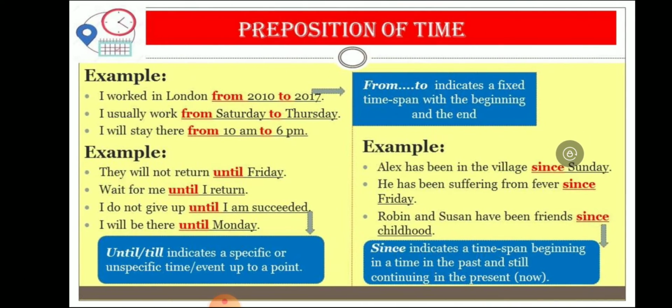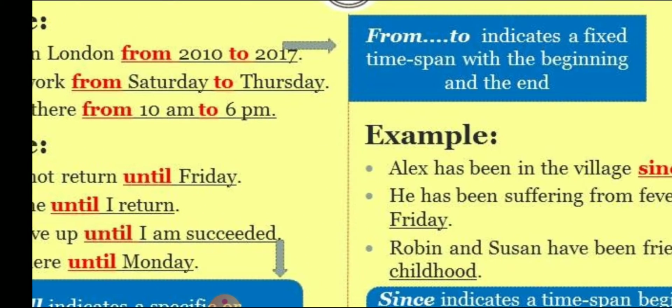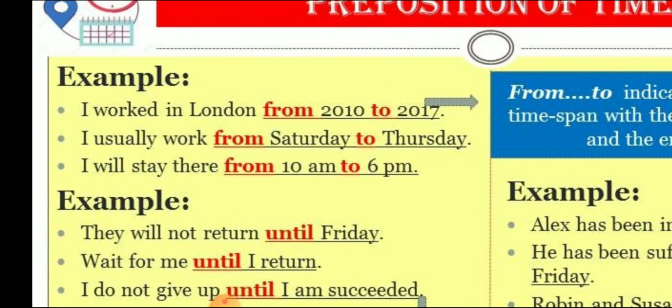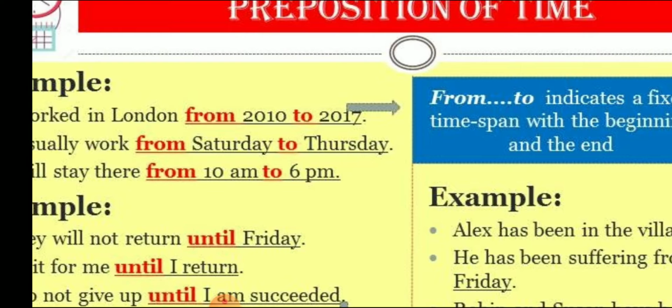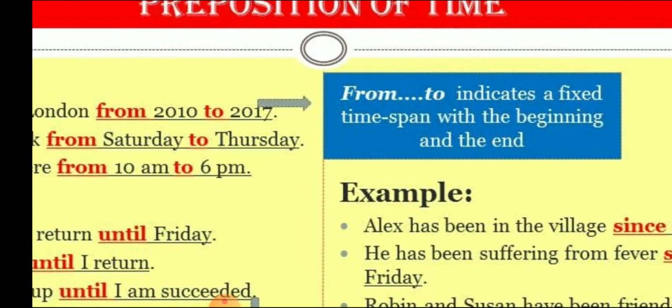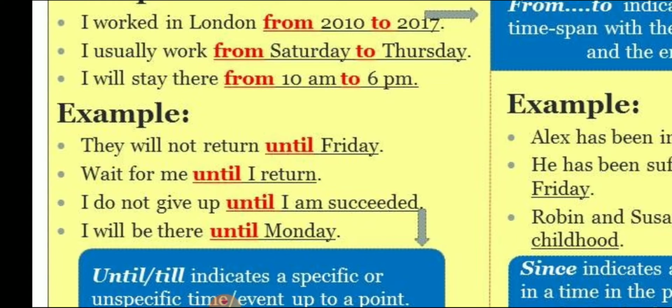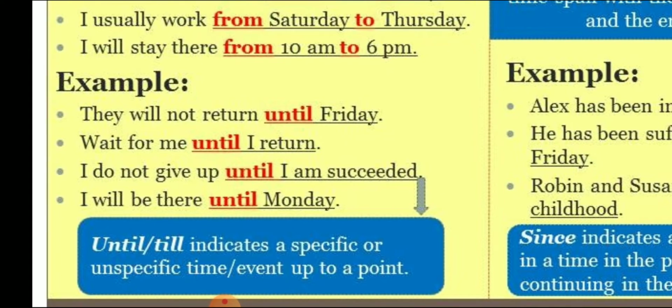Next, let us focus on from, to, until, since. I worked in London from 2010 to 2017. So, from to indicates a fixed time span with a beginning and an end. I usually work from Saturday to Thursday. I will stay there from 10 a.m. to 6 p.m.